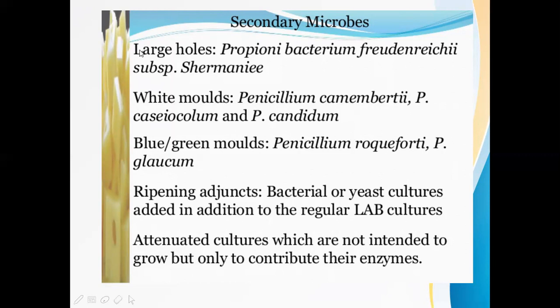So in Swiss cheese, these large holes are produced by Propionibacterium freudenreichii, and the white molds used are Penicillium species, and blue or green molds are Penicillium roqueforti or Penicillium glaucum, and ripening adjuncts, bacteria or yeast cultures, are added which help in ripening of the cheese. And the next is attenuated cultures. Here attenuated means aged cultures. These cells or microbes, the attenuated cultures, do not grow in the cheese but they only add their enzymes to the cheese.